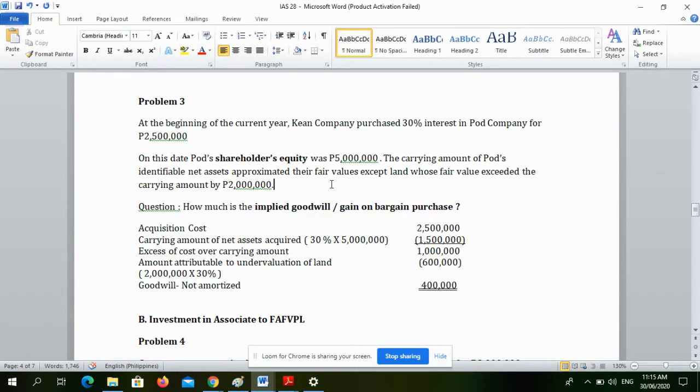Okay, I want to clarify. During problem 2 kanina, walang goodwill, wala ring bargain purchase. Why? Because the acquisition cost is equal to the fair value of net assets acquired. So kaya yung problem 2, wala. Hindi siya goodwill, hindi rin siya gain on bargain purchase. But on problem 3, it is different. So, okay, let us solve.